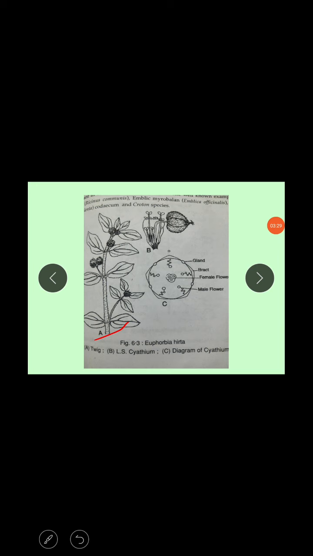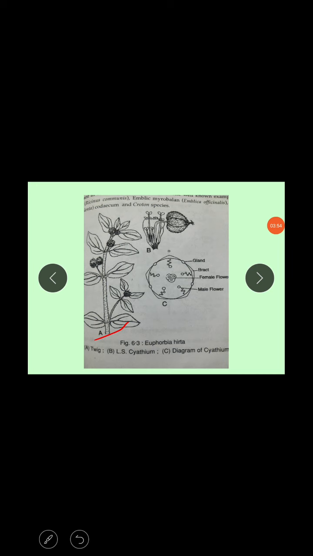The stem is aerial and erect, somewhat weak, and the whole surface of the stem shows hairy structures. The stems have a specialized tissue, the laticiferous tissue, which means the stem is also stored with milky substances. The latex is present in the stem.